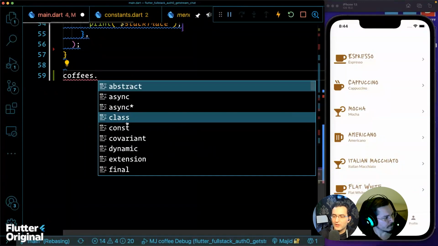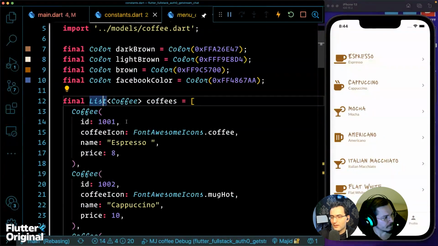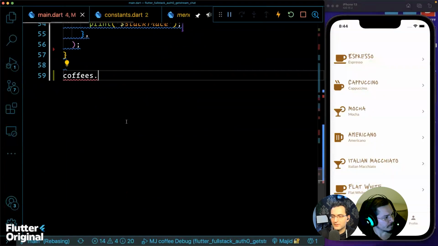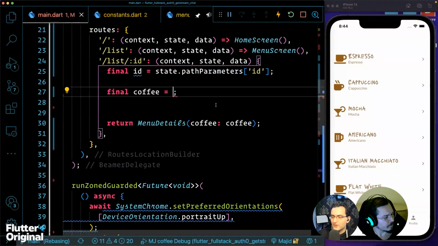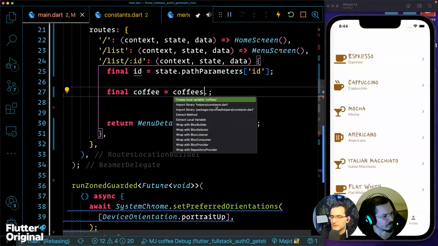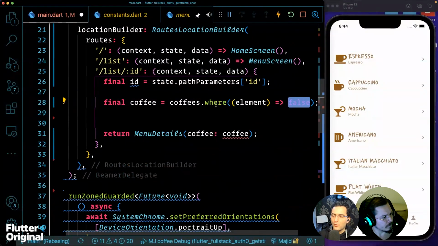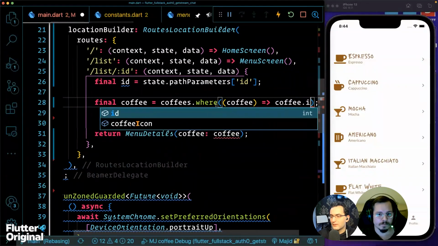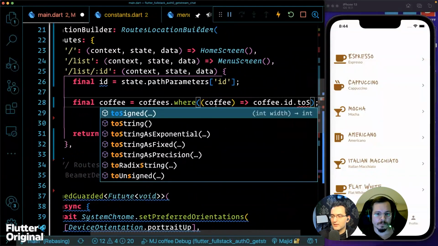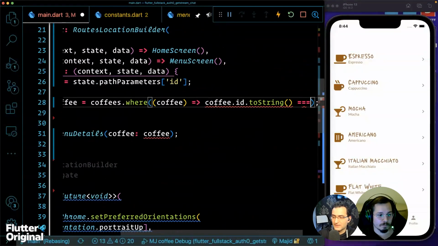and actually what I want to do here, let's quickly mock it, is that I have the coffees. What did I call it here? Yeah, coffees. And then we don't need a function actually. The coffees dot where, so this is coffee. Then coffee dot ID dot toString, so I can do that instead of parsing.